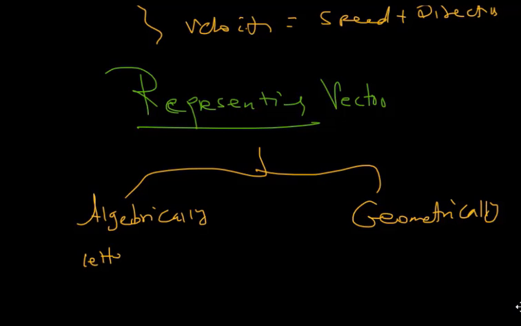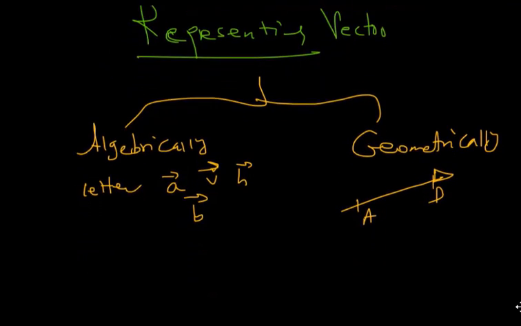We can represent it using a bold letter, or A, V, whatever, with arrows on the top. That arrow shows the direction. Geometrically, we can simply use an arrow, let it be AB. So geometrically we can represent it this way.